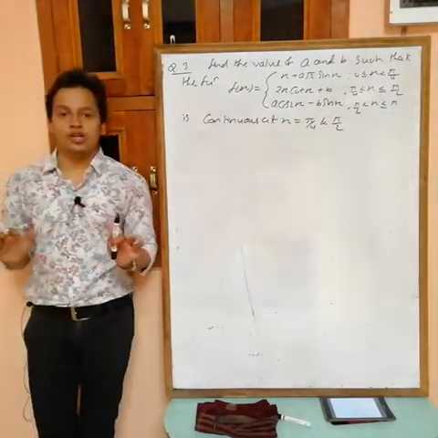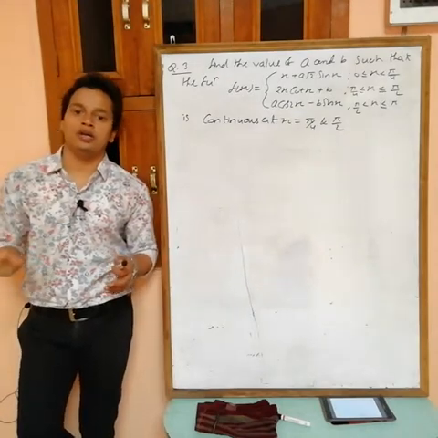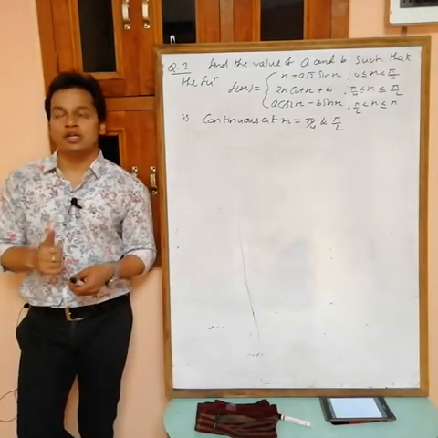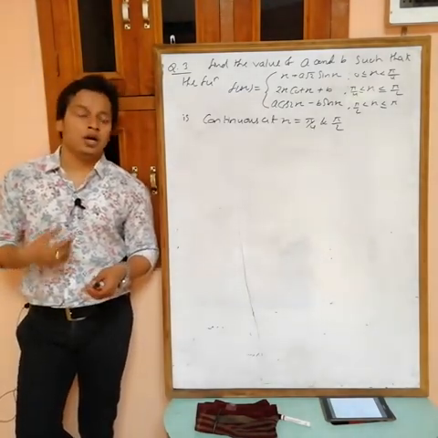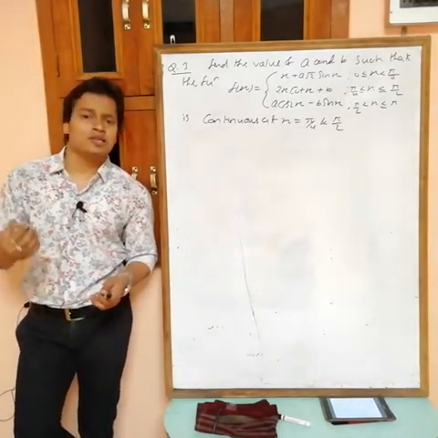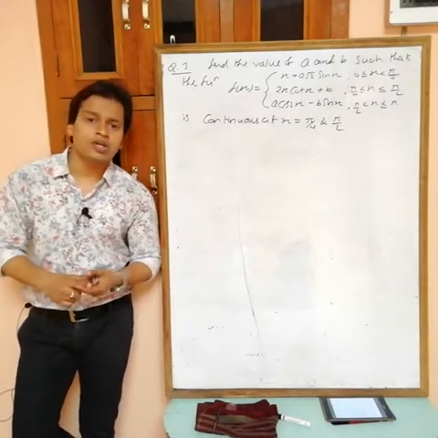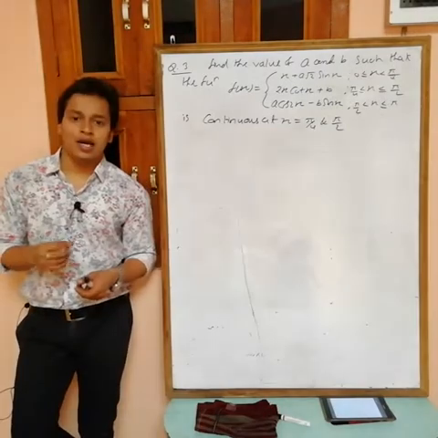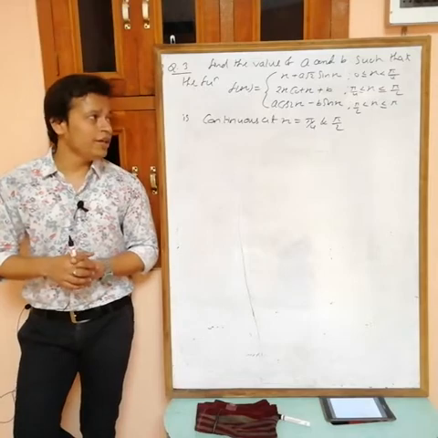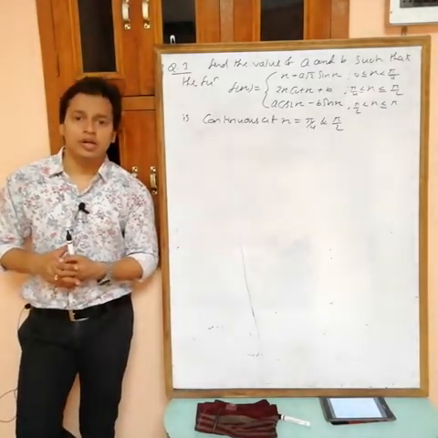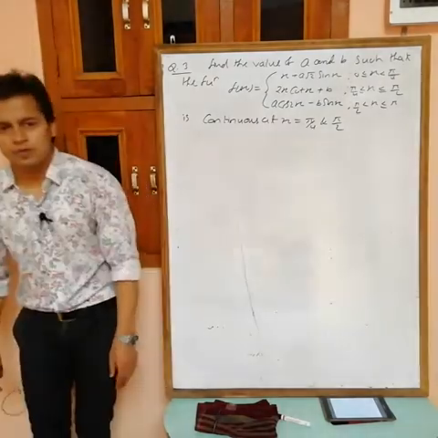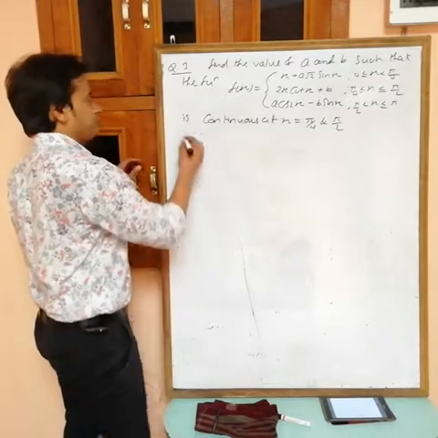Now there is no need to check for continuity. It is given that the function is continuous at x equals pi by 4 and at x equals pi by 2. If the function is continuous at x equals pi by 4, then I can say that LHL equals RHL equals f(pi by 4). If it is also continuous at x equals pi by 2, then again I can say that LHL equals RHL equals f(pi by 2). Okay. And here we want two values, a and b, so we want two conditions. And for two conditions, here we have two values of x.